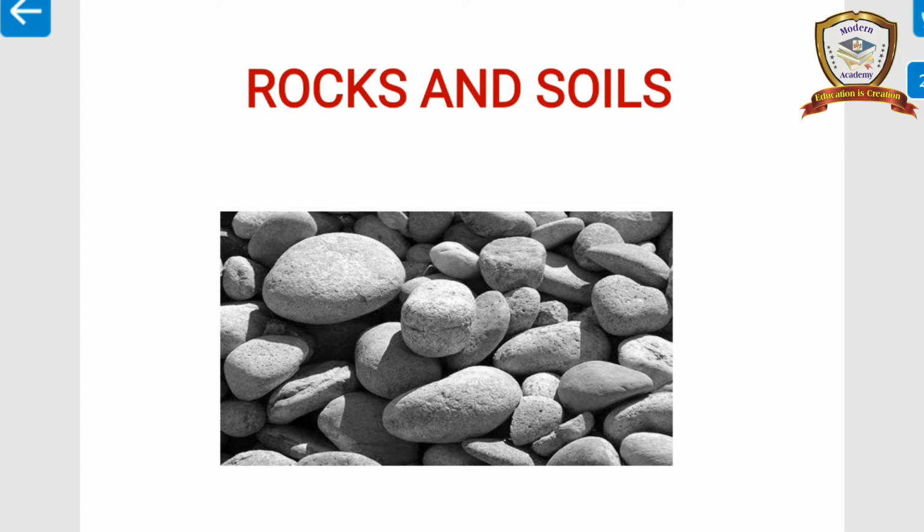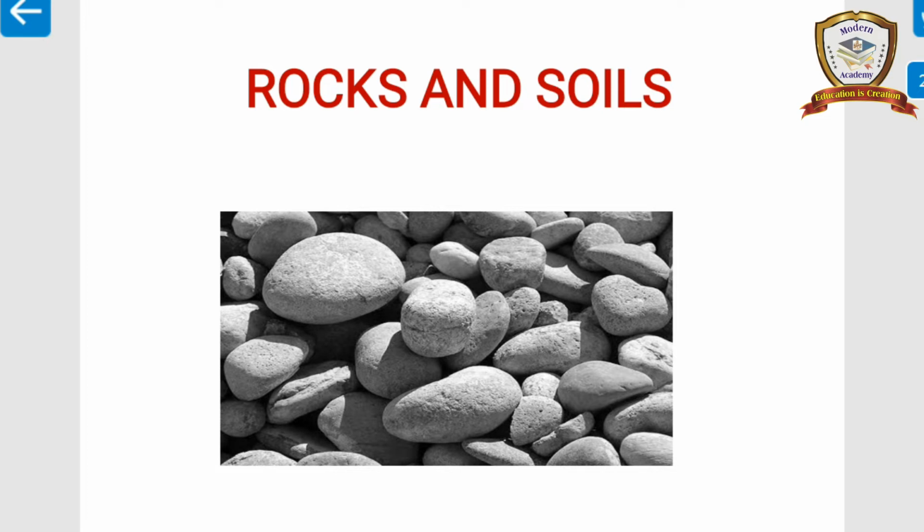Then, classification of rocks. Rocks are classified into three types: igneous rocks, sedimentary rocks, and metamorphic rocks. Igneous rocks are also called primary rocks or parent rocks. The word igneous is derived from the Latin word ignis, meaning fire.